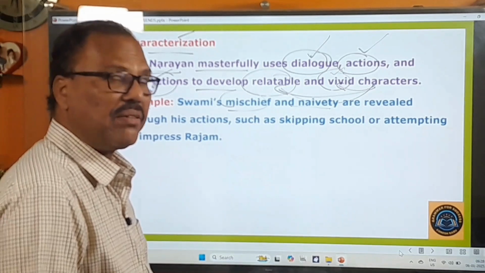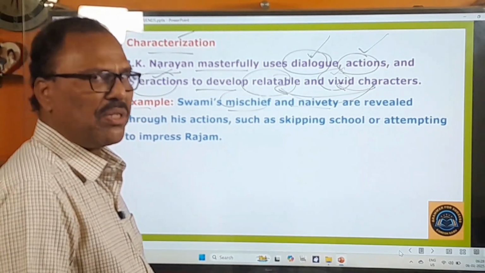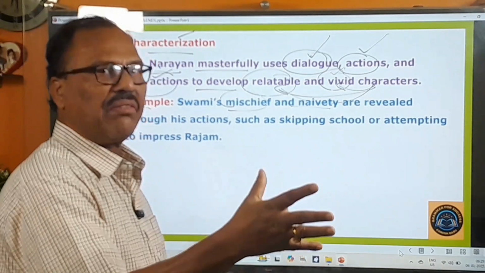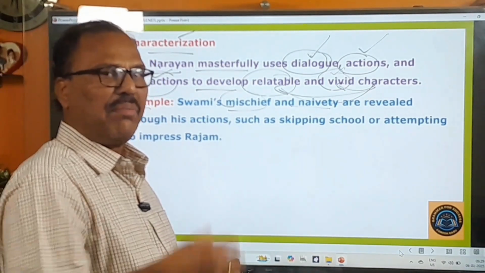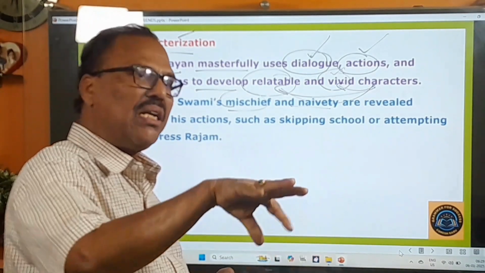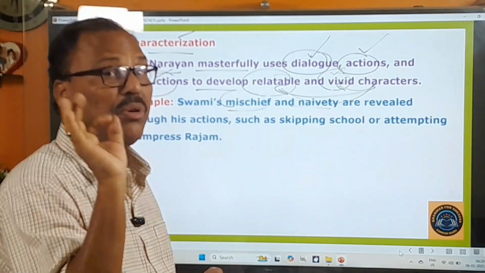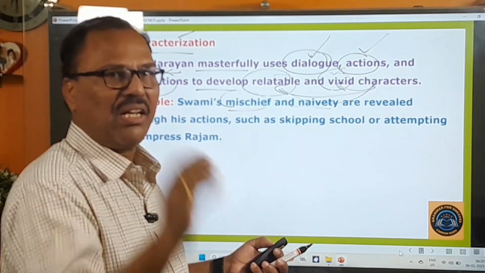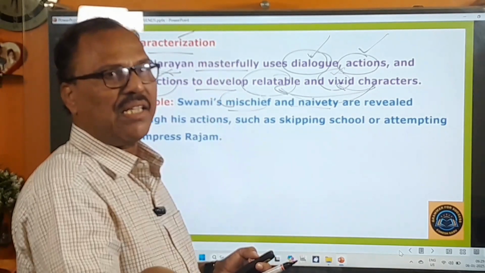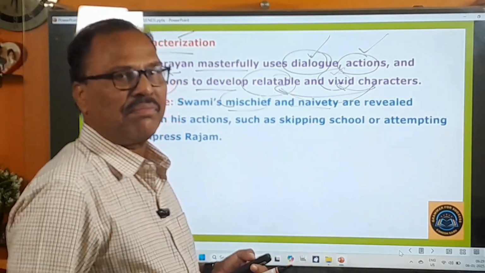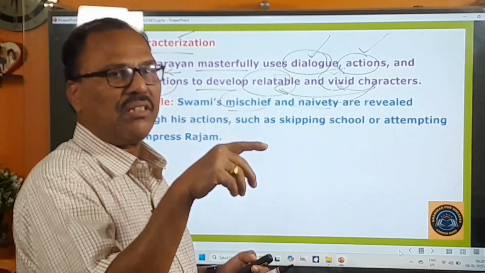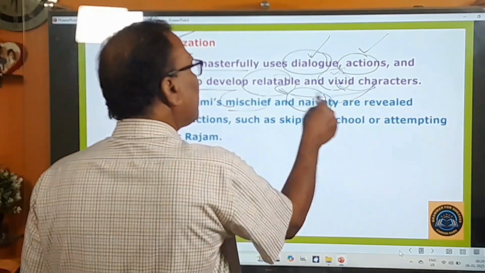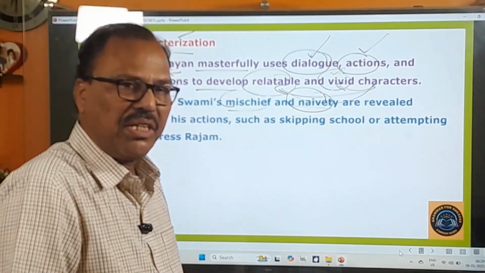Innocence or gullibility. Gullibility means some people believe in everything very easily. That is called gullibility. Millions of people in this country are gullible. Whatever the leader tells them, they just believe it. They don't think about it logically, rationally. That is called naivety. Naivety means innocence, naivety means gullibility.